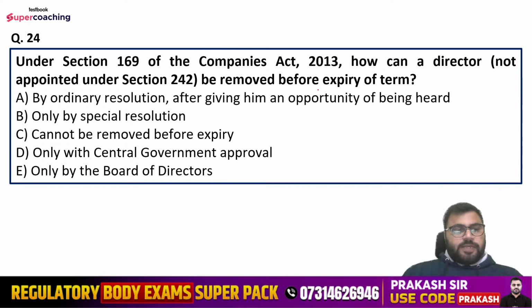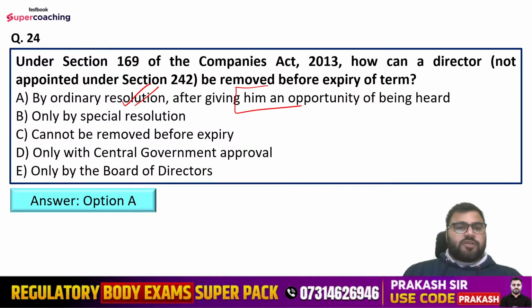Ankul is saying option number A. Lakshman is saying B. Mansi is saying A. Yes guys, read the question carefully. Miss P is saying option number B. What about others, guys? Confused between A and B? So right answer is option number A, that is by ordinary resolution only after giving him an opportunity of being heard. So no special resolution is required, it can be done through the ordinary resolution only.